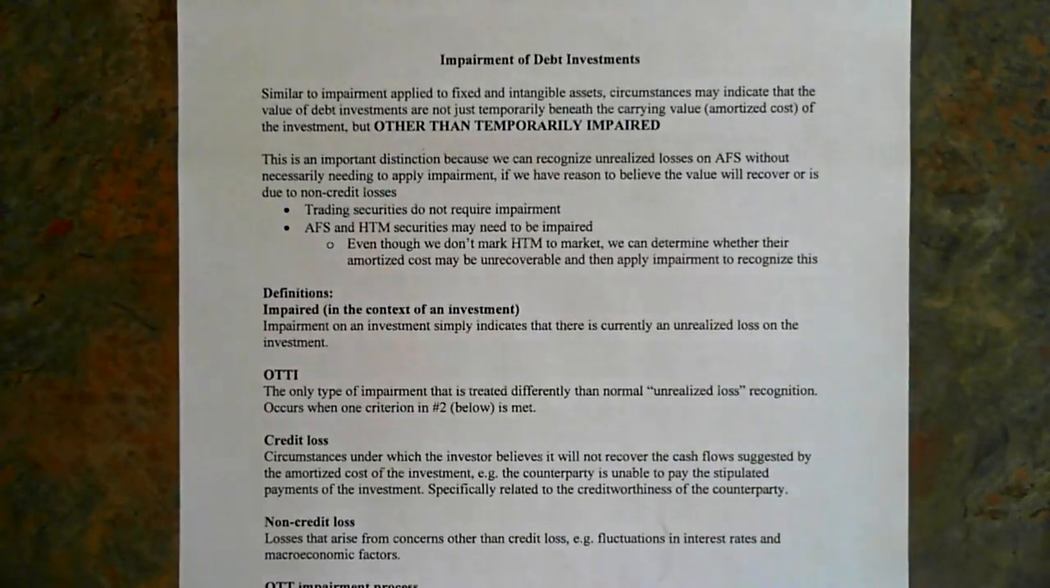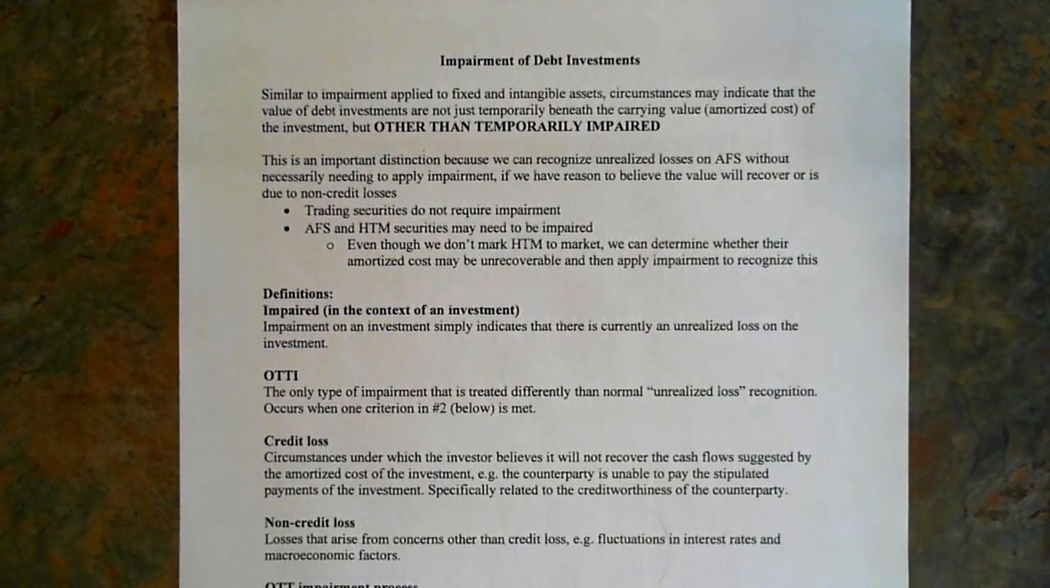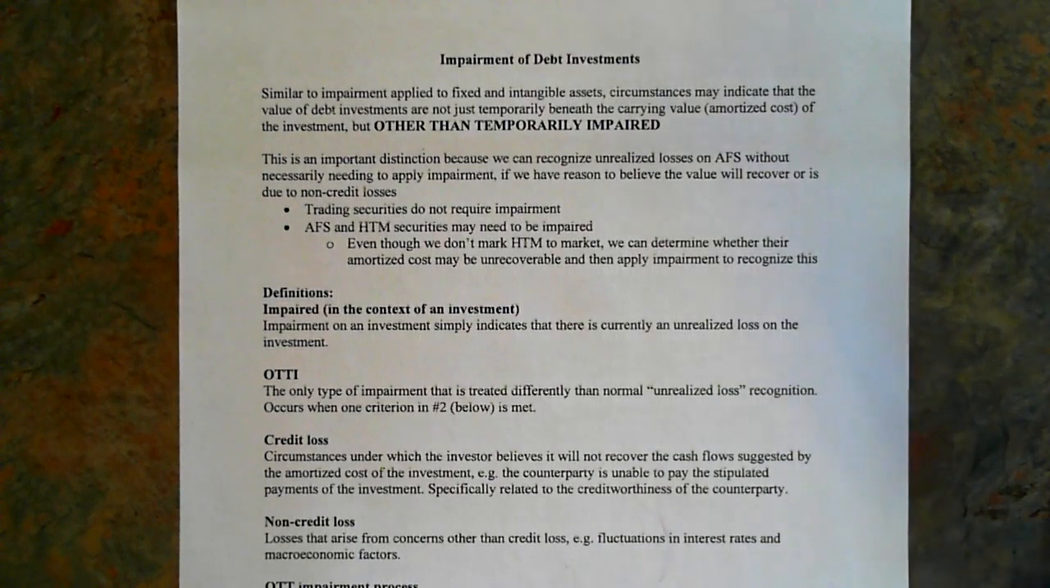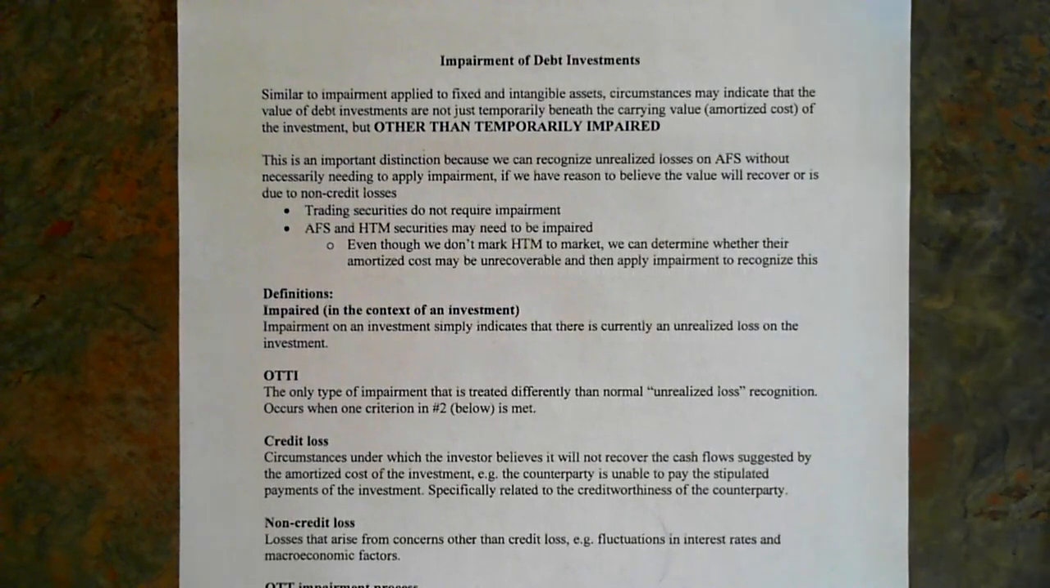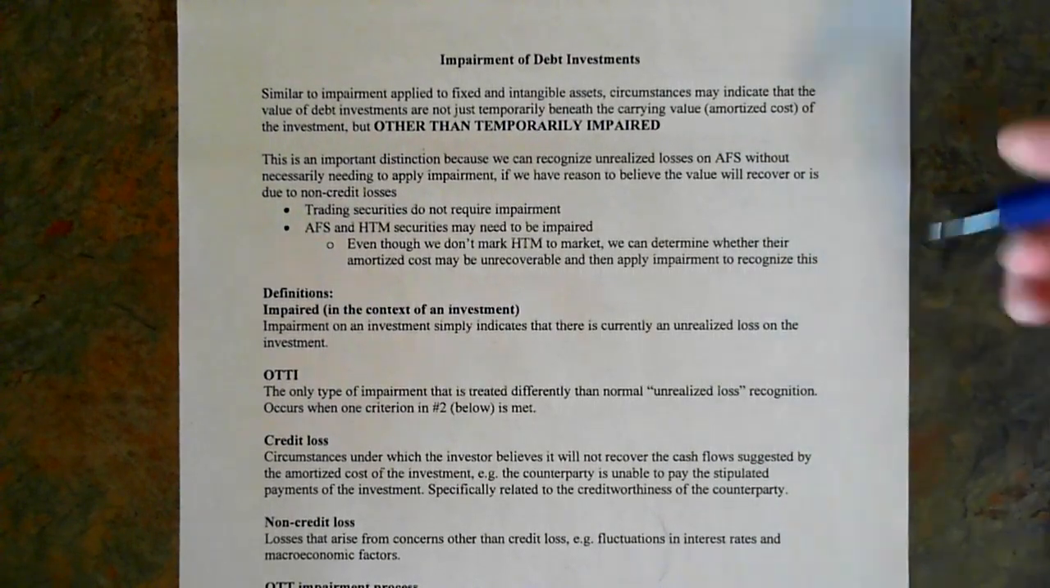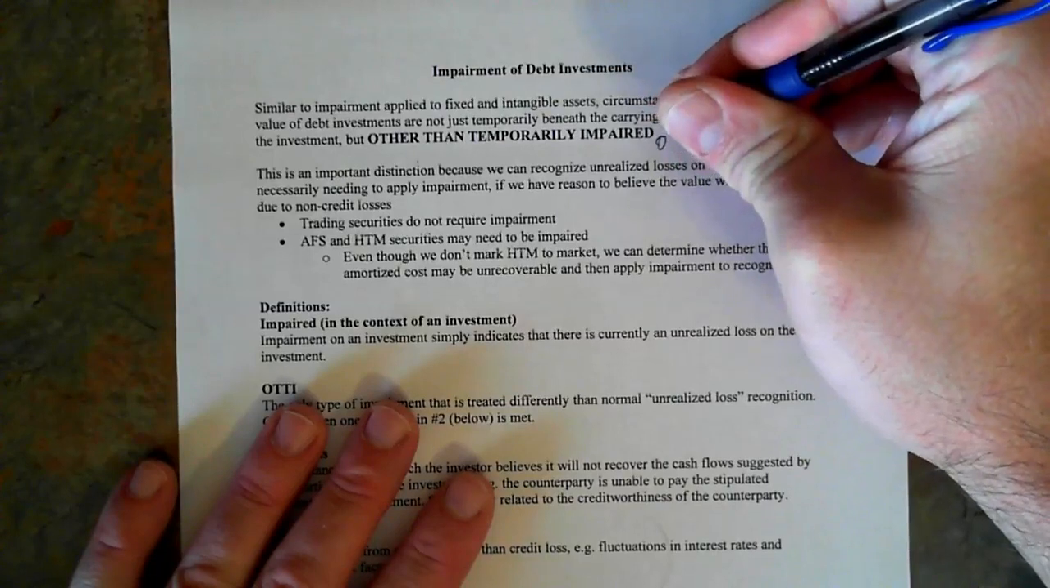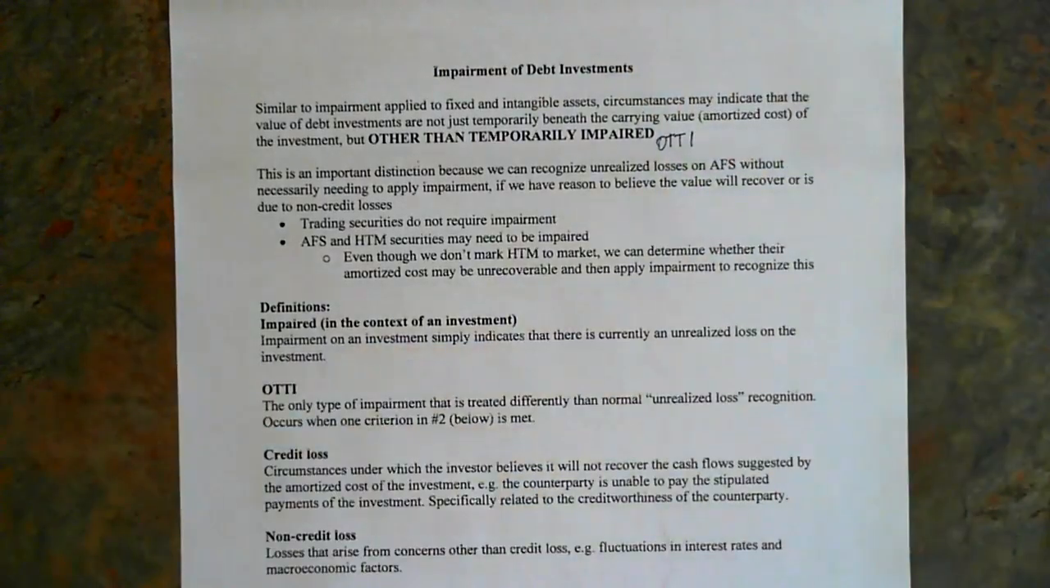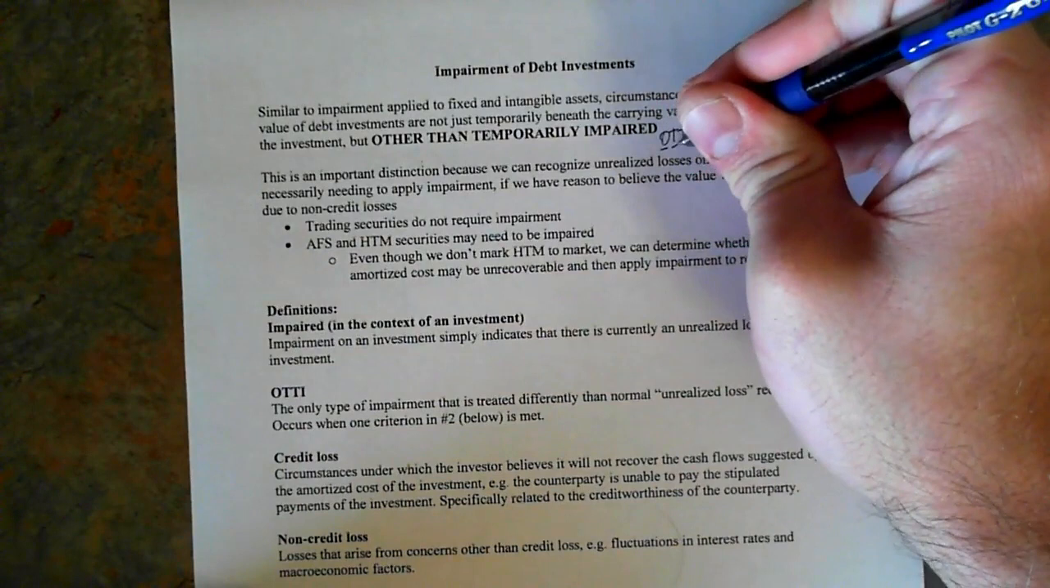In this video, we're going to talk about the impairment of debt investments. So we've talked about impairment before in Intermediate 1, but we applied it to fixed and intangible assets. Of course, we could also have certain circumstances trigger such that the value of my debt investments are considered not just temporarily beneath the carrying value or amortized cost, but they are other than temporarily impaired. This is shorthanded in accounting parlance as OTTI, other than temporarily impaired.